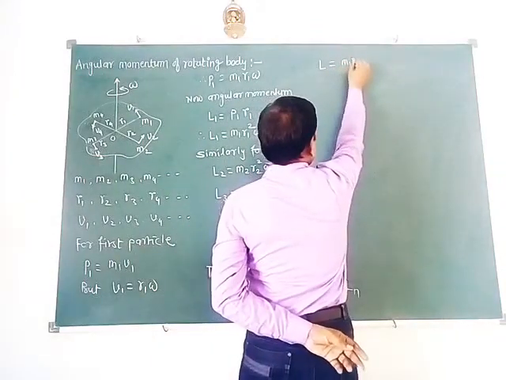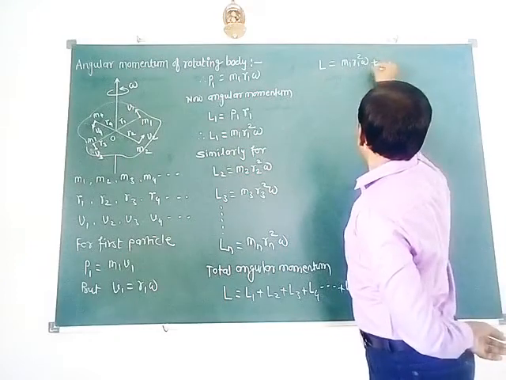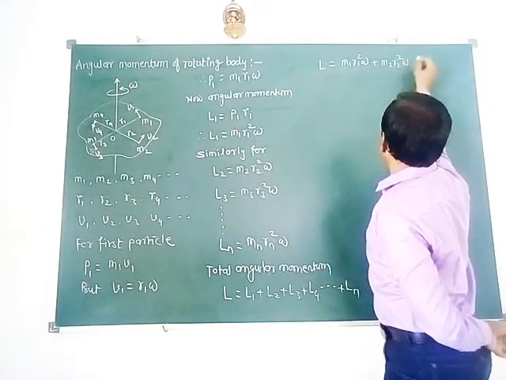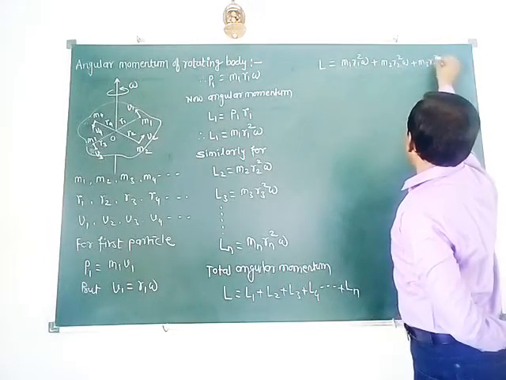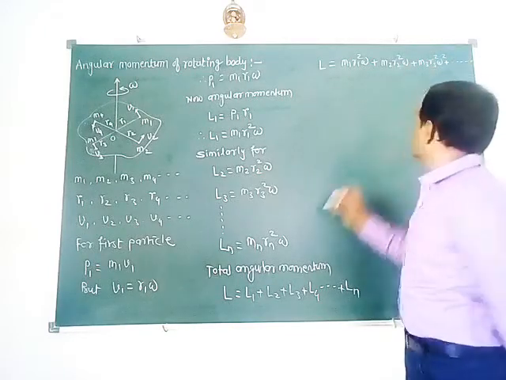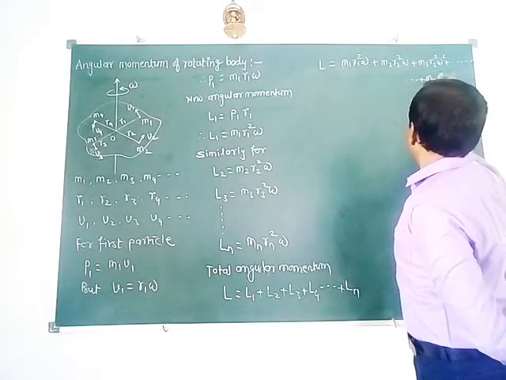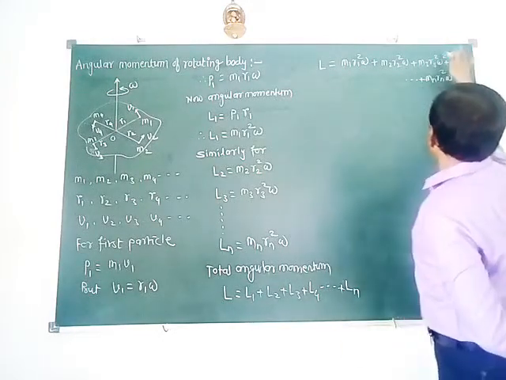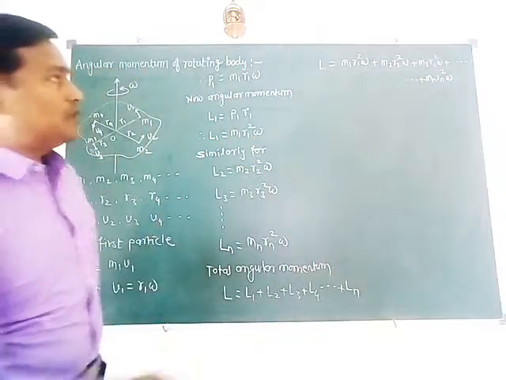It is M1 R1 square omega, plus L2, it is M2 R2 square omega, plus M3 R3 square omega, plus so on up to plus Mn Rn square omega. So these are the sum of individual angular momentums.